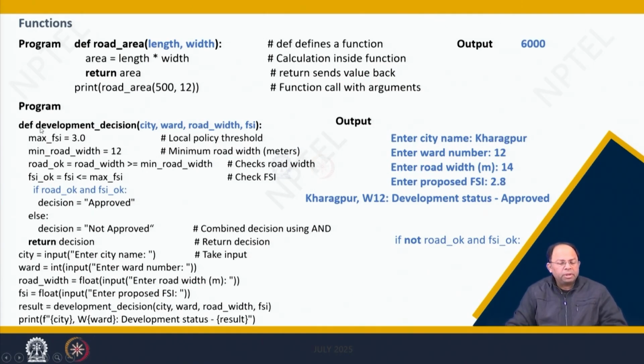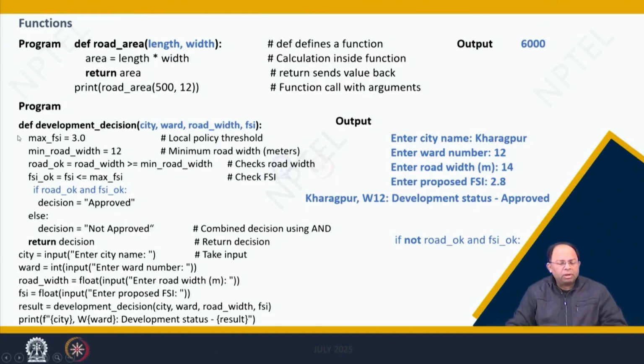Then coming to the next program, we define a function called development_decision, where we are passing four things: city, the name of the city, the name of the ward, the road width, and the FSI, right? What we are checking is whether the policy for development will be approved or not. So when will development be approved? It will be approved when the road width is adequate and the FSI is adequate, or the FSI is not violated. Then development would be approved, right?